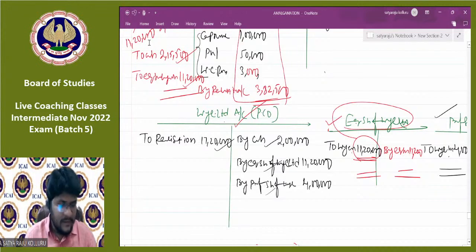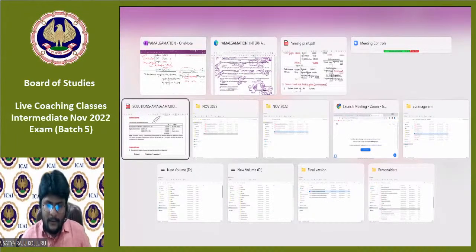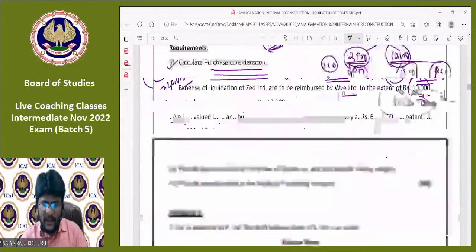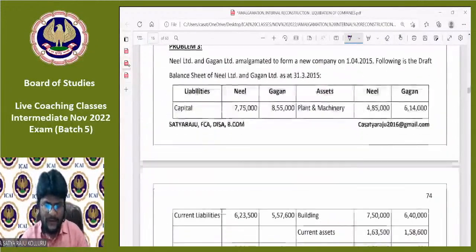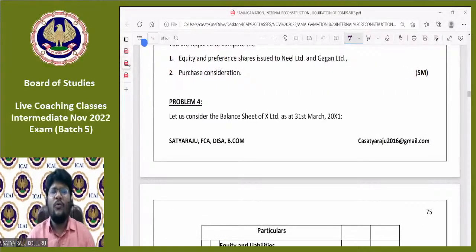Okay. Fine. Okay, guys. Without wasting much time, let me enter into another problem. This time, I will consider a small problem which is related to the calculation of purchase consideration. Please, all of you come to problem number 4. Till now we explained the concept of intrinsic value method, but we have not yet solved any single problem on the intrinsic value method. Problem number 4 is an important problem. I'm not saying it is tricky, but it is altogether a different problem related to the PC. There may be a chance of asking a question for 5 marks.